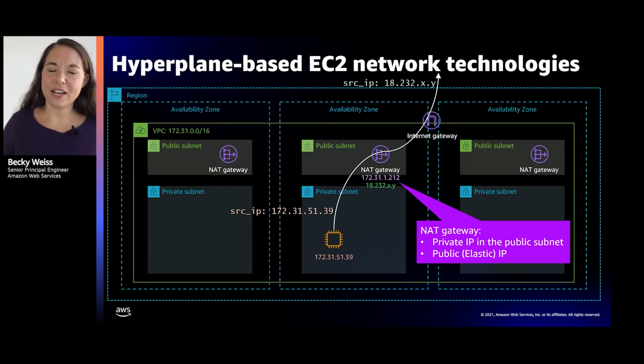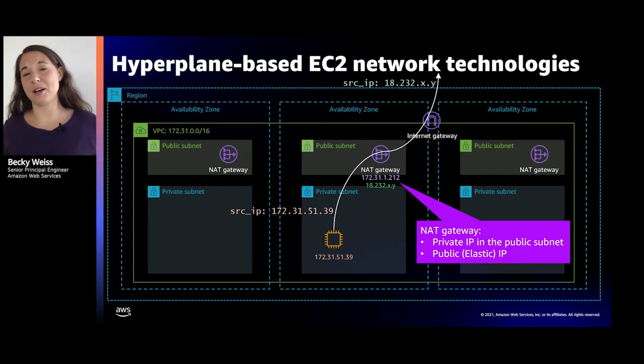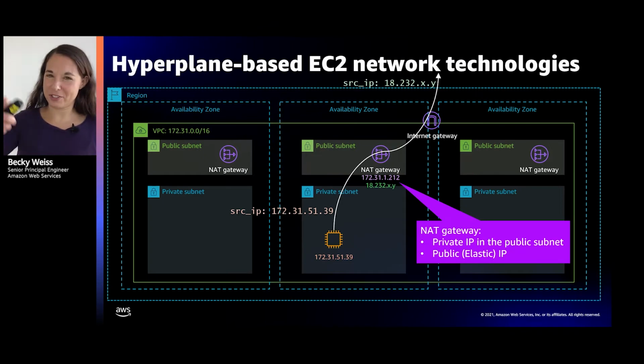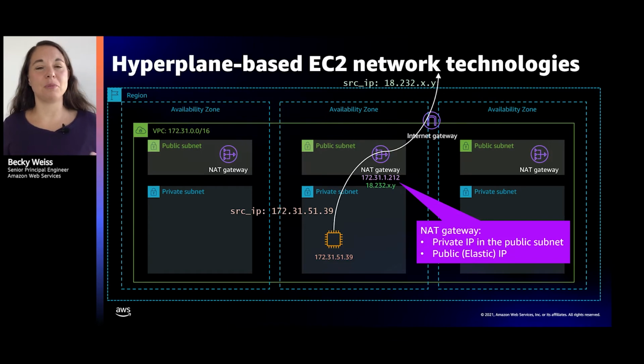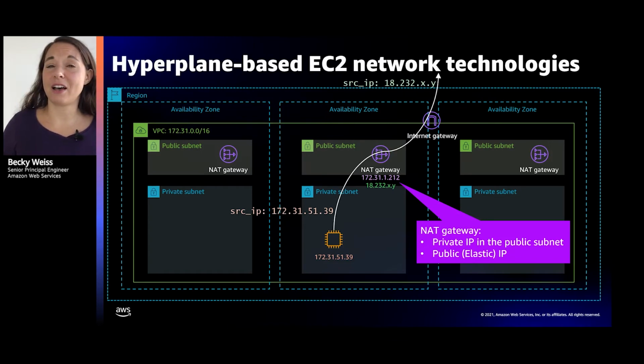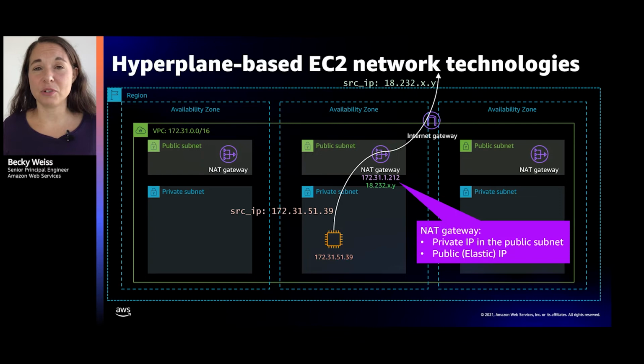Because imagine I have this EC2 instance, 172.31.51.39. It's sitting in my private subnet. It wants to make outbound requests to the internet and, of course, get responses back from the internet, but it doesn't want to have a public IP address. It doesn't want to have any kind of direct routability to and from the internet. So how would that have to work? Well, there certainly does have to be a publicly routable return address. Otherwise, how is the internet going to send those return packets back to me?